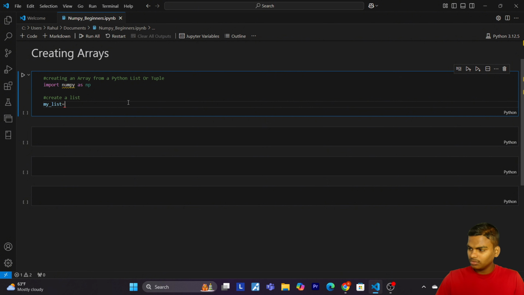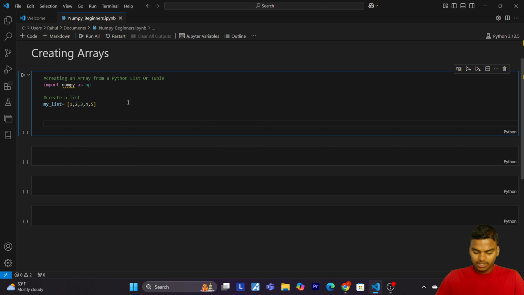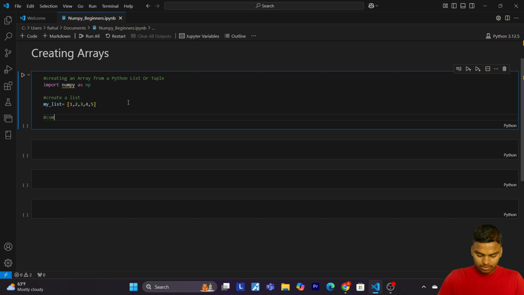Mylist equals 1, 2, 3, 4 and 5. Then after, let's convert it into a NumPy array.